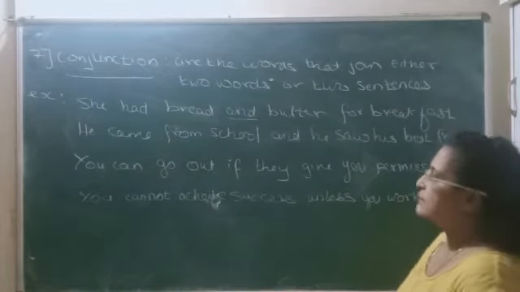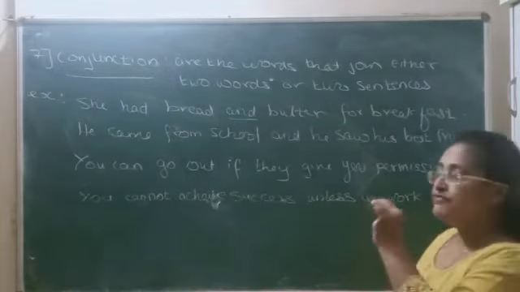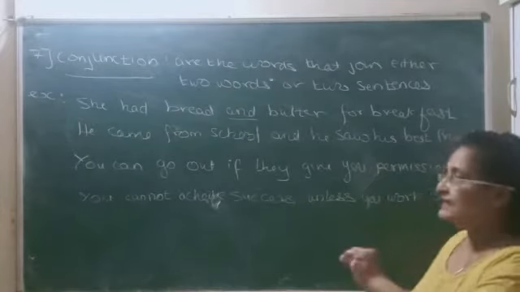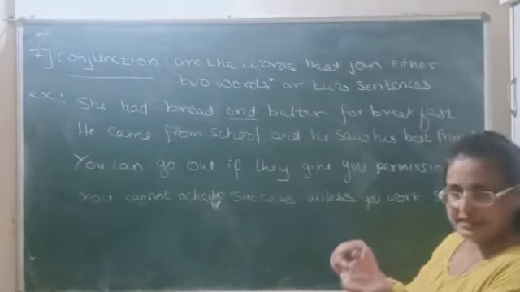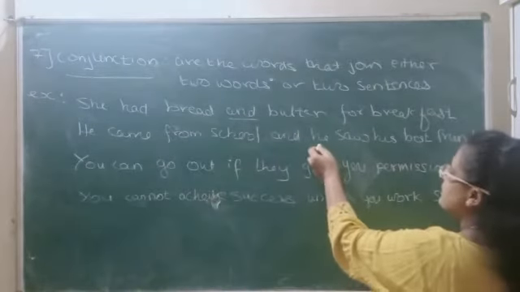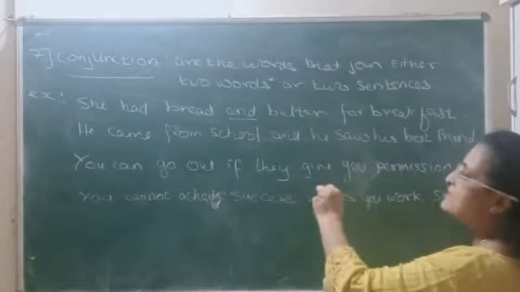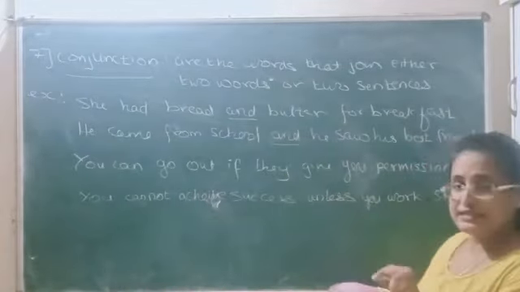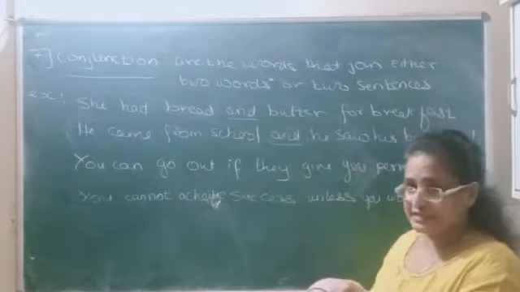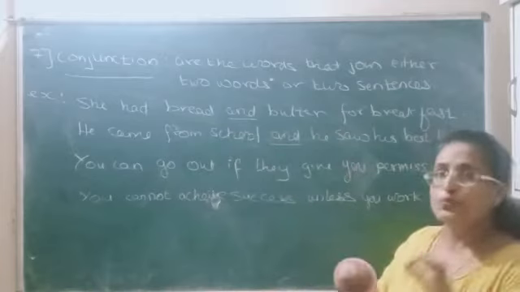See the second example. He came from school and he saw his best friend. These are two sentences. He came from school, that's one simple sentence. And there's another sentence: he saw his best friend. These two sentences are joined by the word and. So and is a conjunction where you are joining two sentences together, whereas and in the previous example is joining two words.